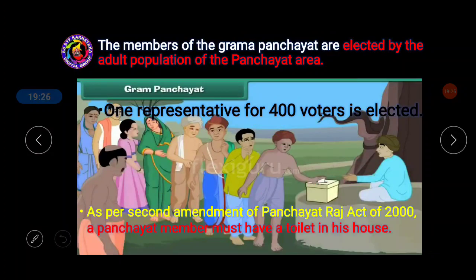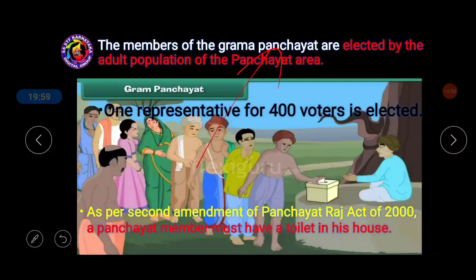Next one, as per the second amendment of the Grama Panchayat Act in the year 2000, and even recently in 2019 certain amendments have taken place, but they have not been added. They are talking about the amendment which took place in the year 2000. And a Grama Panchayat member must have a toilet in his house. Remember here, if you want to stand for the election to become a member of the Grama Panchayat, certain qualifications are there. Certain requirements one has to fulfill before you stand for the election.